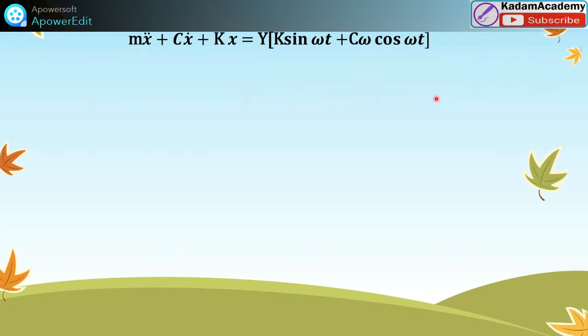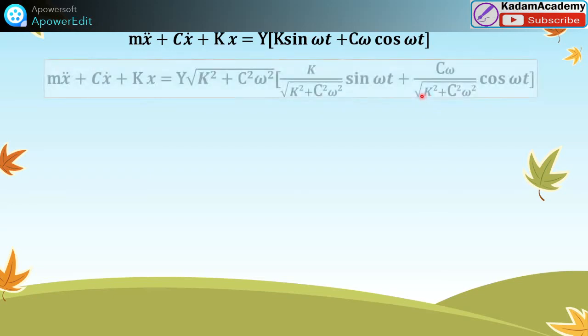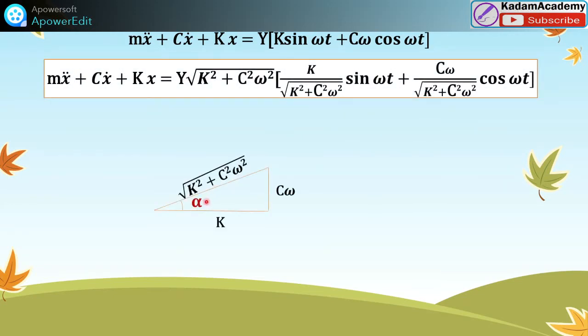But where does this term come from? This term comes from this triangle. As we know, the spring force and the damping force are at 90 degrees with each other. From this force polygon diagram, we can write the under root of k square plus c square omega square.